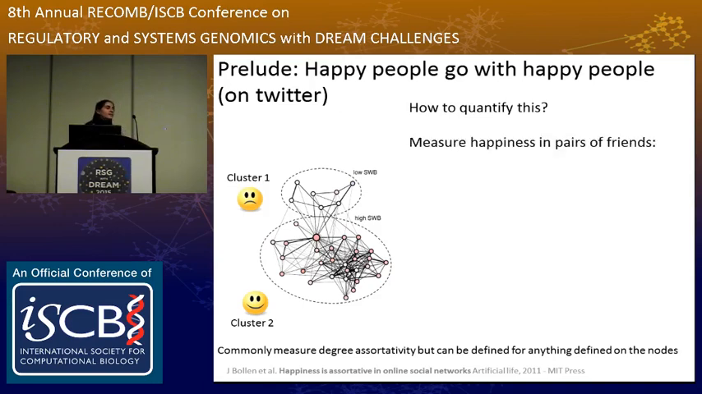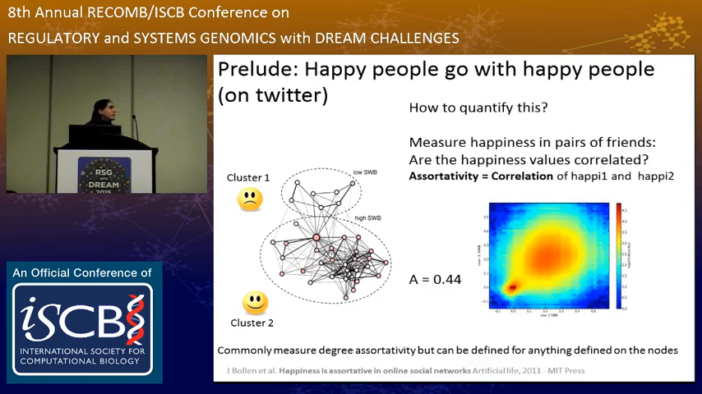So what they did was actually quantify this using assortativity. And so a very, very simple explanation of assortativity is that you list all the connections in your network, and then you look at the start nodes and end nodes of the connections, and then look at one value, let's say in this case happiness, of the start nodes and the end nodes, and look at their correlation. So what you have here is the plot of these values, so the happiness of user 1 and happiness of user 2 on the y-axis.